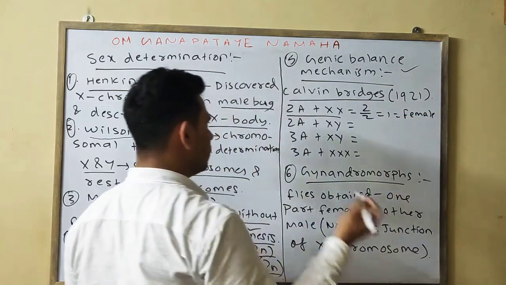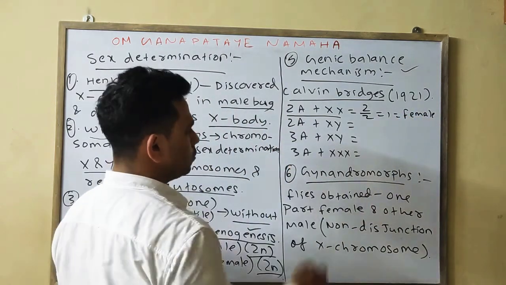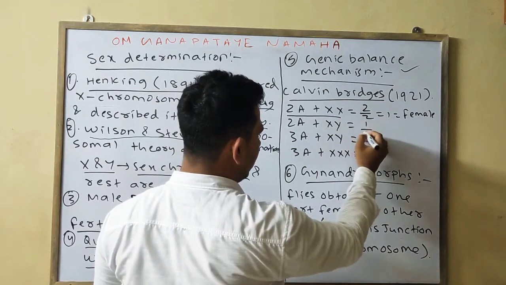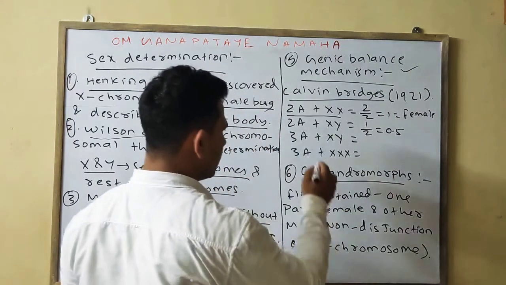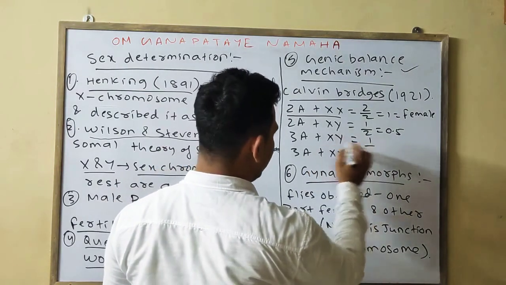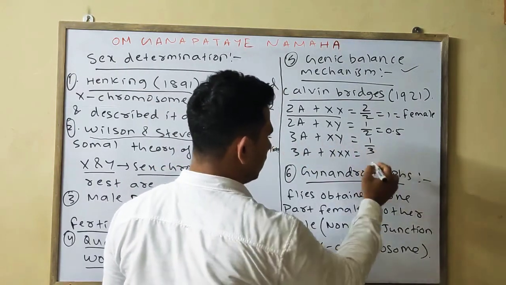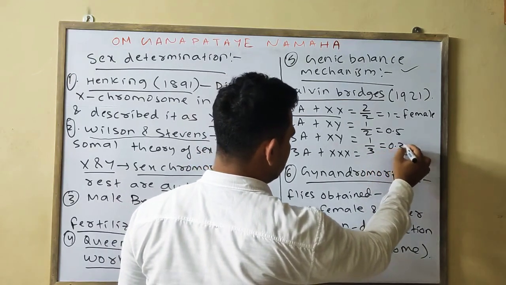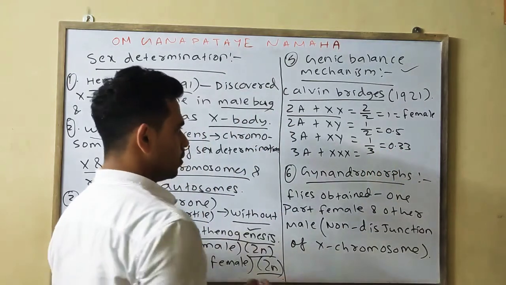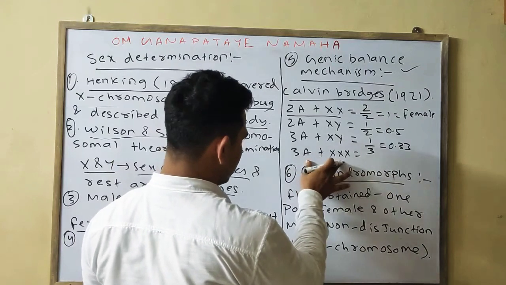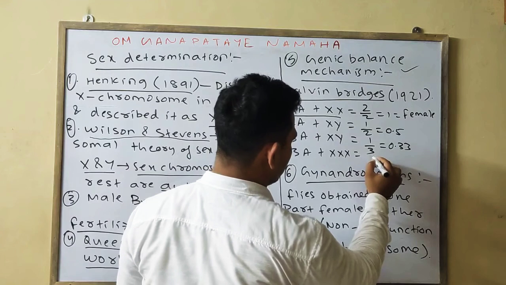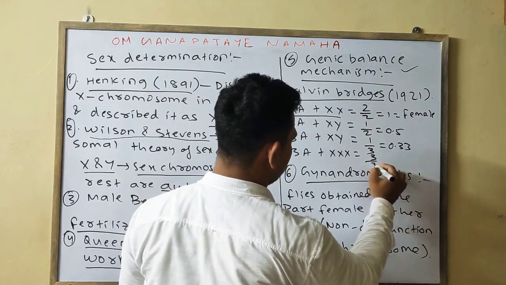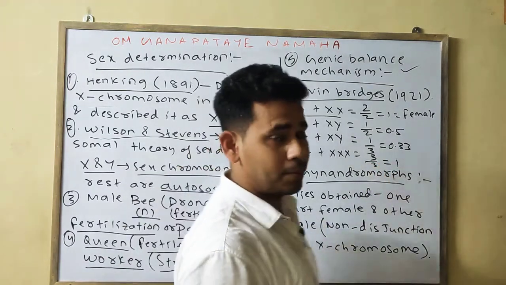Accordingly, 2A with XY means 1 by 2 is equal to 0.5, which is male. Simply, X with 3 autosomes means 1 by 3 is equal to 0.33, which is a super male. And one more example, if 3 X chromosomes are present, meaning 3 by 3, this one is a triploid female.